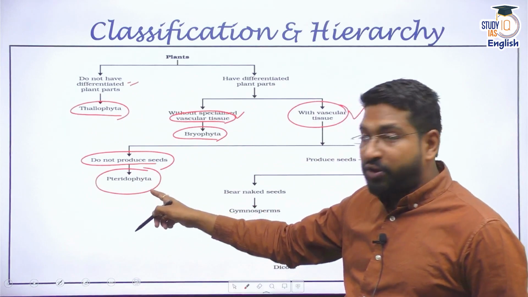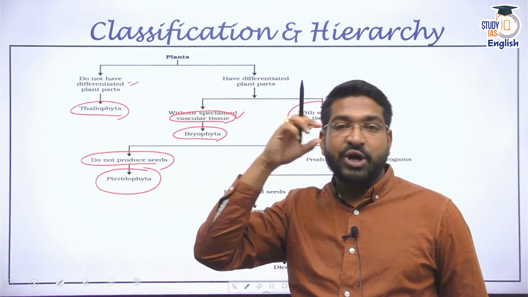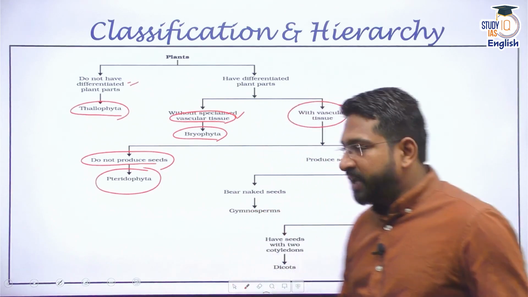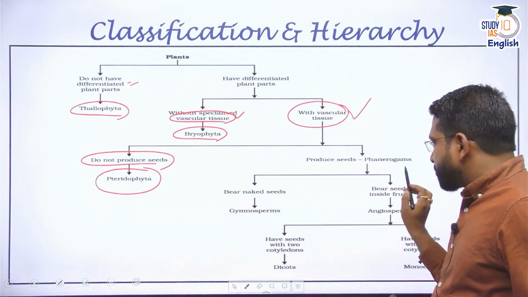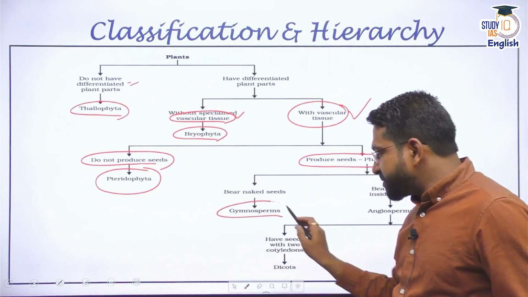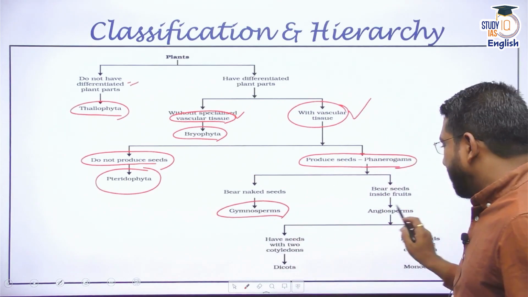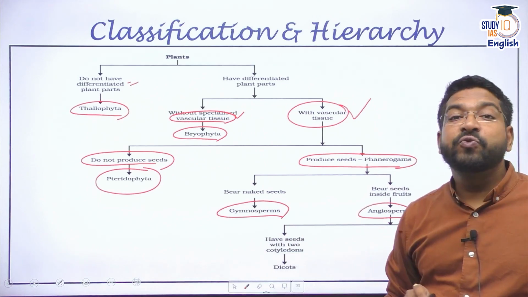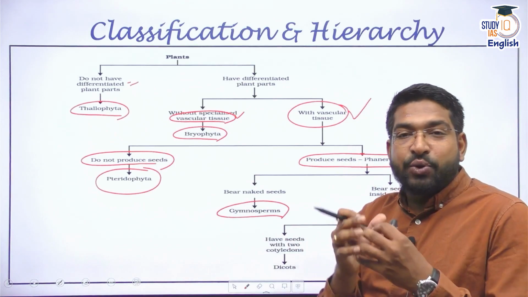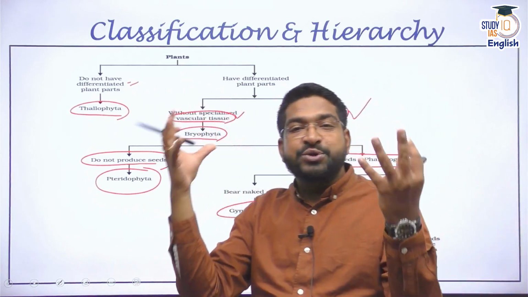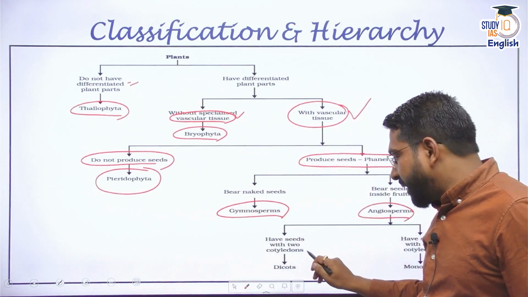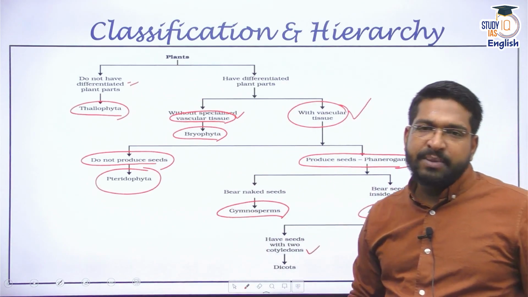Now these Pteridophytes are the ones which undergo alternation of generation a lot. Apart from that, we have the ones which produce seeds. These are called Phanerogams, and under Phanerogams we have Gymnosperms, which bear naked seeds, and Angiosperms, which bear fruits. That means seeds are enclosed within the ovary. And then Angiosperms are further divided into dicots and monocots.